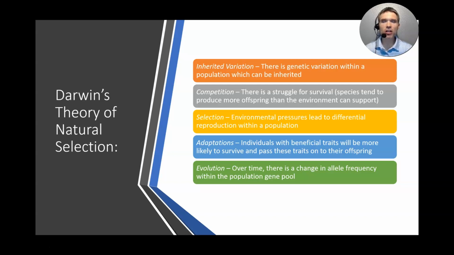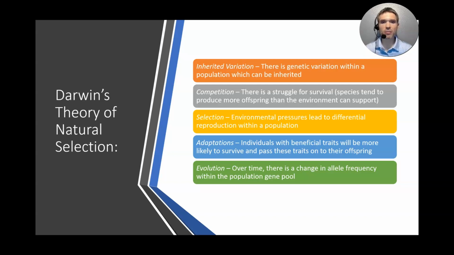Competition. Now, when I talk about natural selection, most students bring up the idea of survival of the fittest, and that's really where the idea of competition comes in. So in other words, species produce way more offspring than the environment can support, and we know that. There's only a finite amount of resources available. And because of that, some of the individuals are going to be able to feed themselves and produce lots of offspring. Others are not going to have the resources and won't be able to reproduce and probably die.